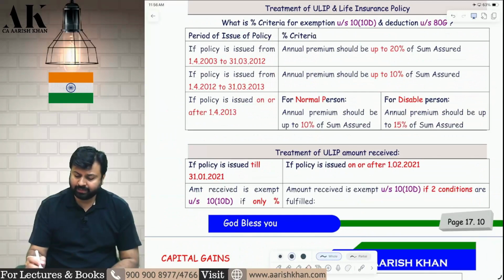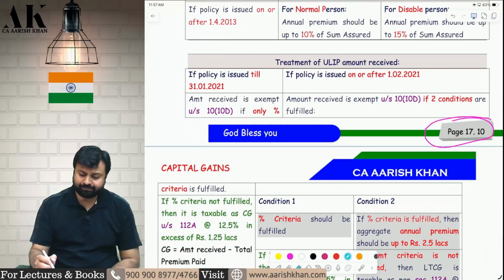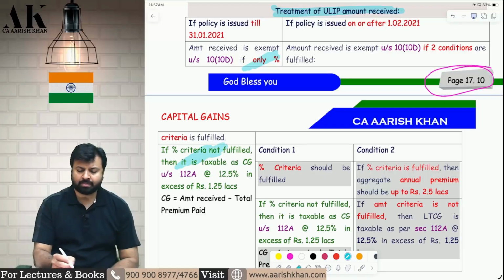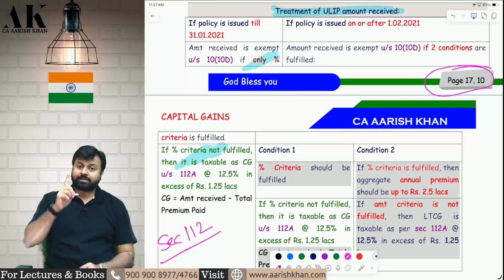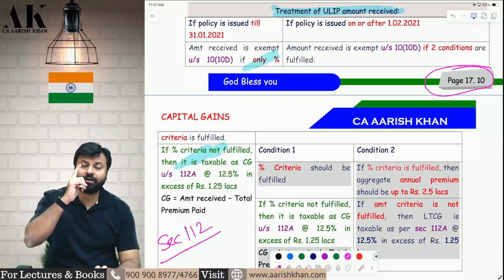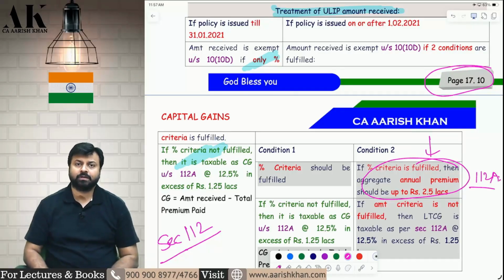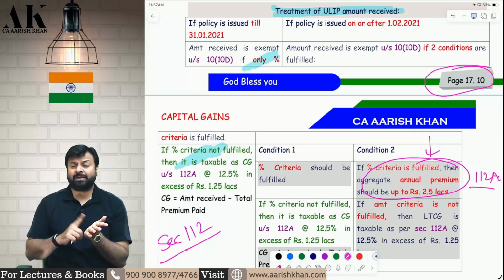Now coming to page number 17.10, all of you, important amendment. Treatment of ULIP. They have made some consistency in treatment of ULIP. Earlier, if the percentage criteria was violated, section 112 was applicable. And if the amount criteria was violated, then section 112A was applicable to the assessee. So if you violate a percentage criteria, you have to pay tax as per capital gains 112, and if you violate an amount criteria, you have to pay tax as per capital gains 112A.